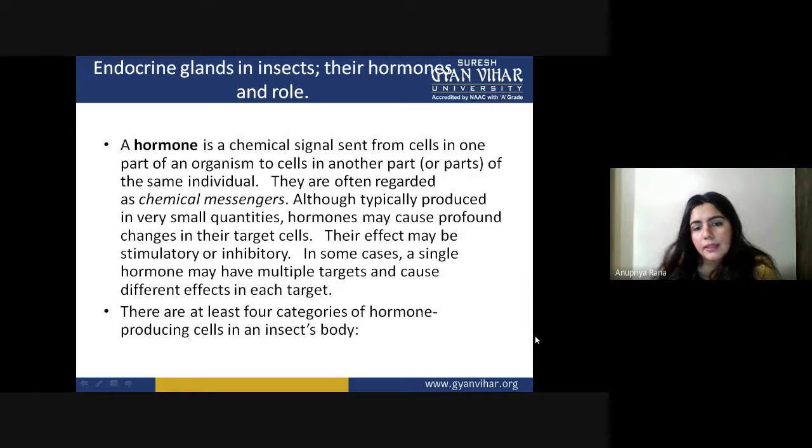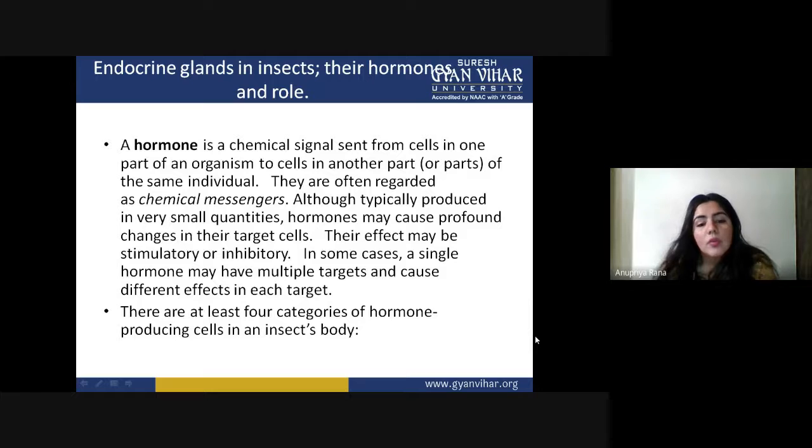So we can say that hormones can be multitasking. They are not specific to doing only one thing in one place; they can work simultaneously on two or three organs.